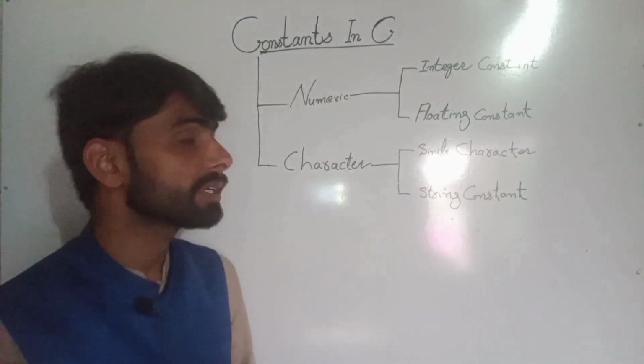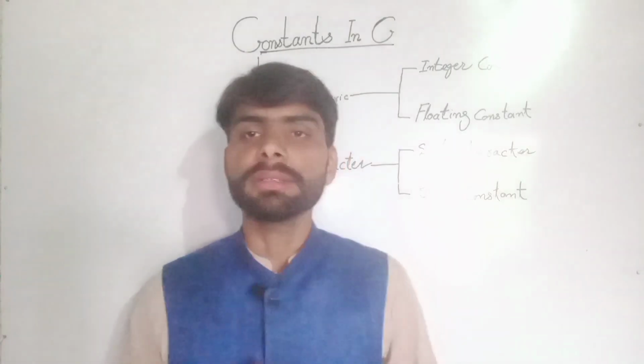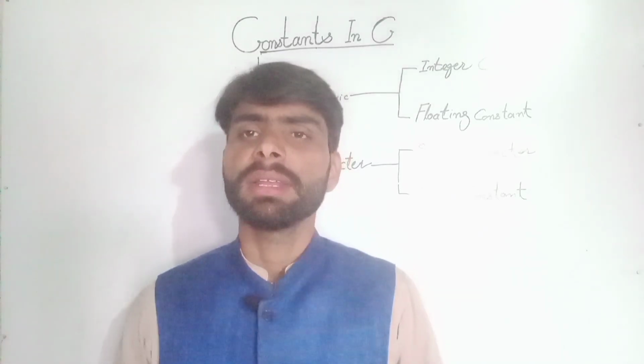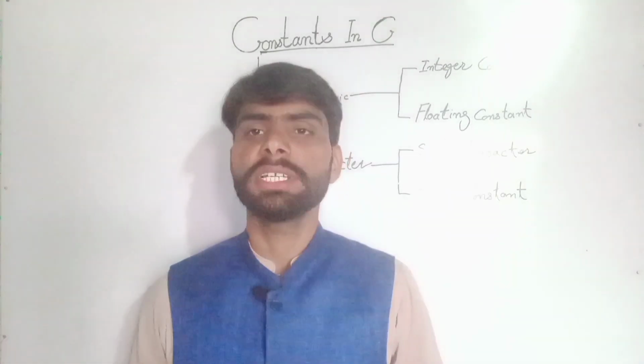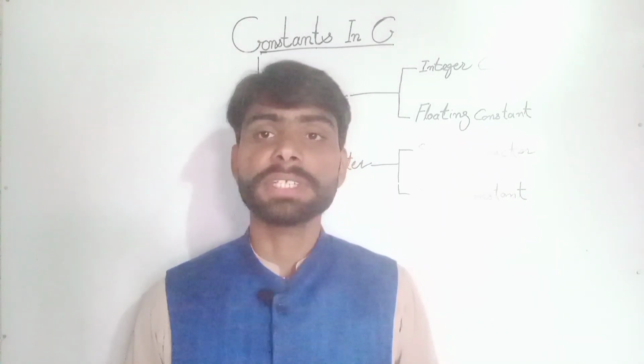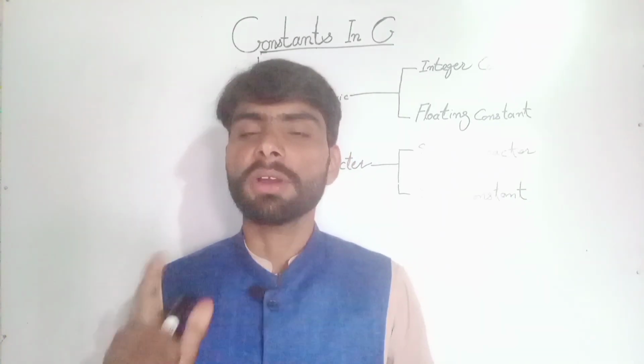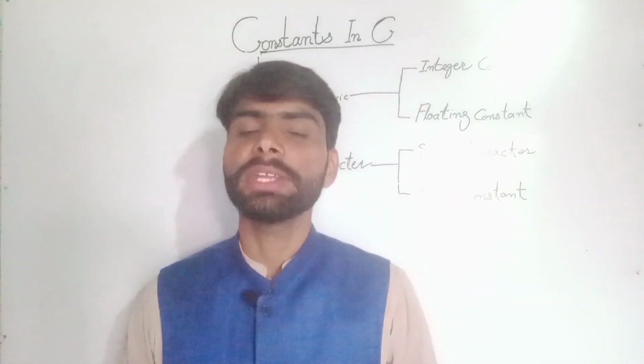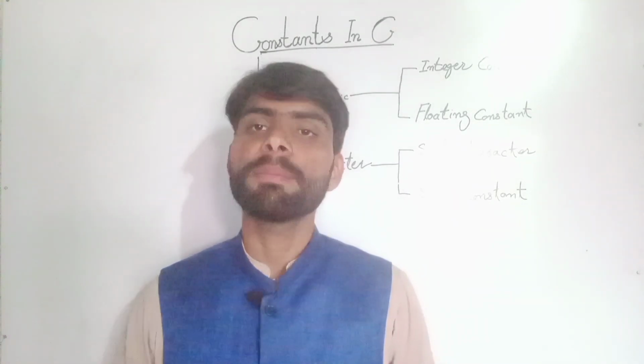So before understanding it, what are constants? Constants are values that you assign to a variable, and this value cannot be changed during the next steps of the programming. So constants are values that have been fixed while writing a program and you cannot change them while running the program.